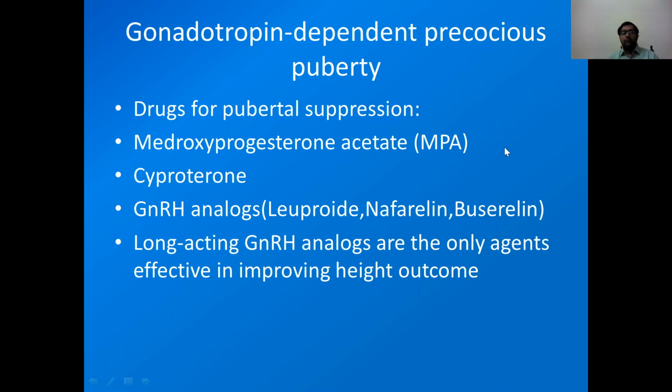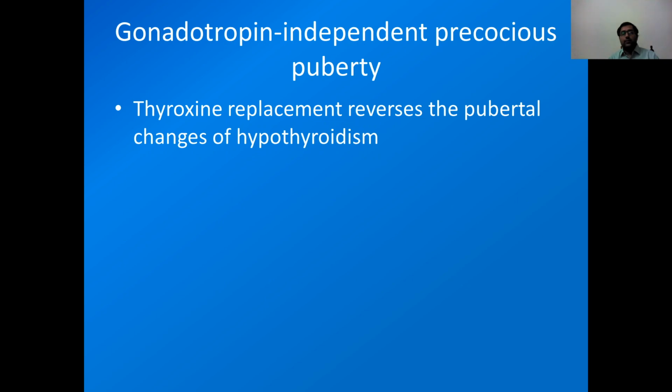But these will improve height outcome only if we diagnose and start treatment early, around 8 or 9 years of age. Then only we can achieve target height. If bone age is advanced and fusion is already there, then we cannot change the height of the patient.